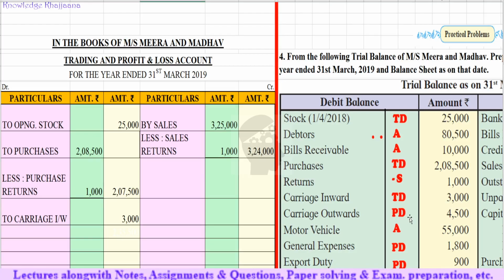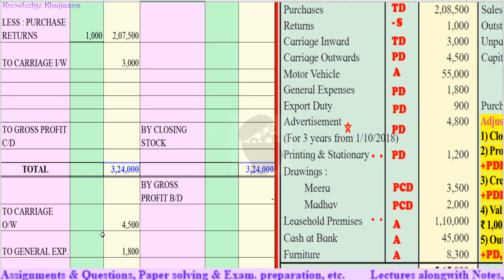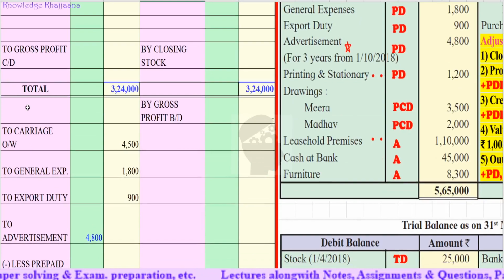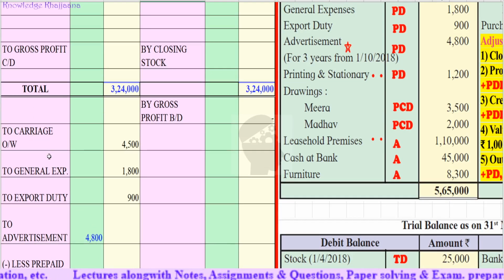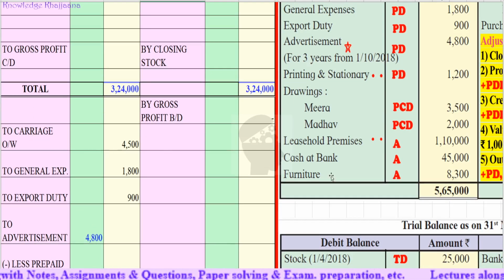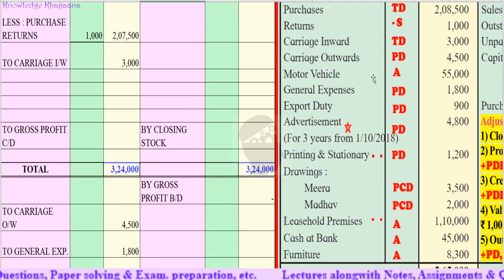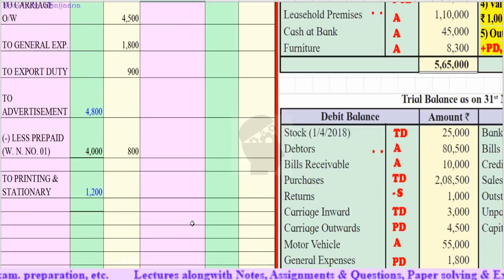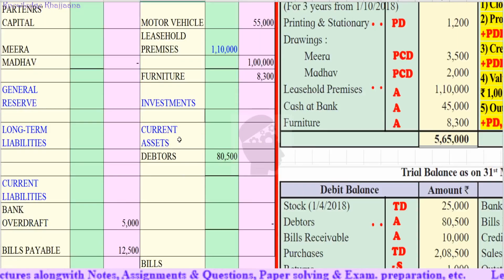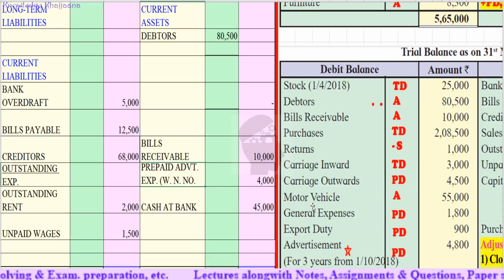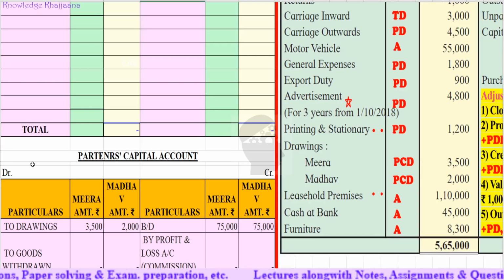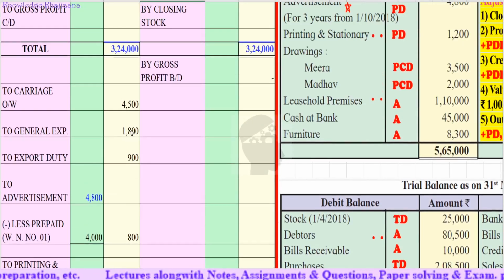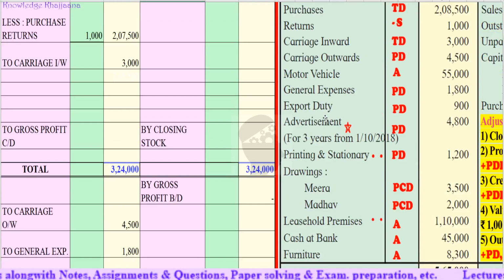Carriage outward, profit and loss account debit side, rupees 4,500. Then motor vehicle, asset, rupees 55,000, balance sheet asset side, as there is no adjustment. Then general expenses, profit and loss account debit side, rupees 1,800.